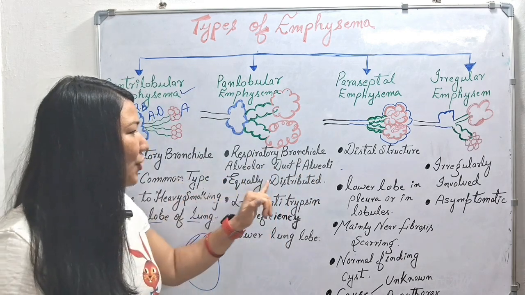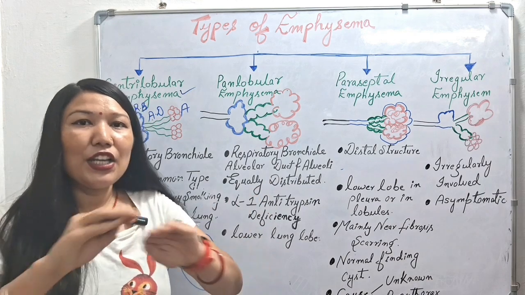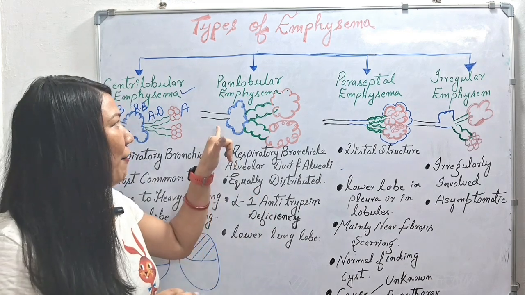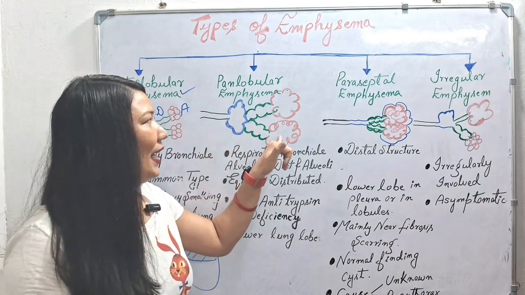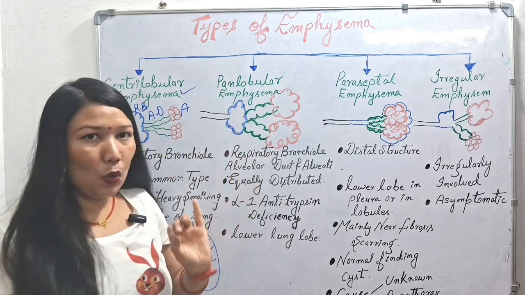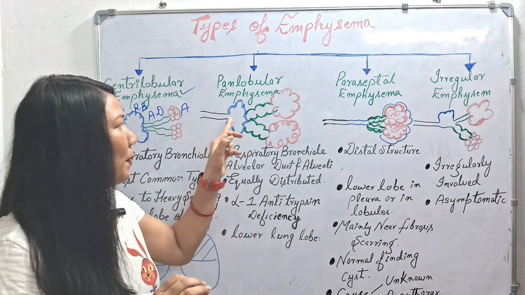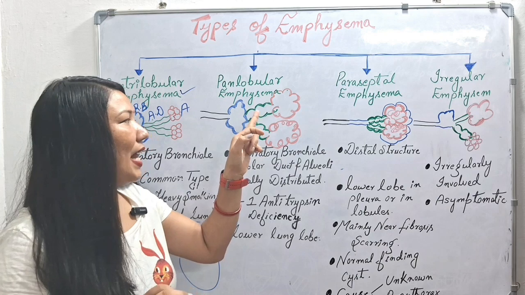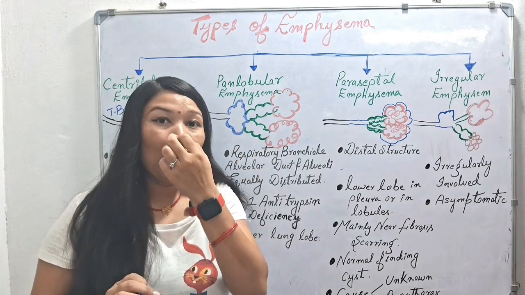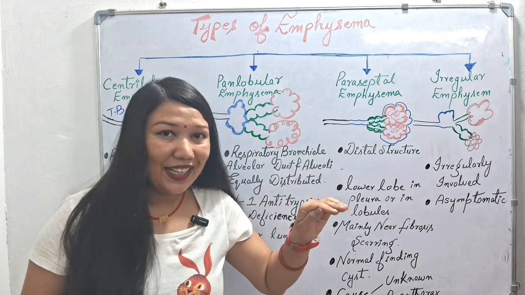Next we have equally distributed. This emphysema will happen equally in every region. It will inflame our respiratory bronchiole, alveolar duct as well as our alveoli. So it is equally distributed in our acinus region.